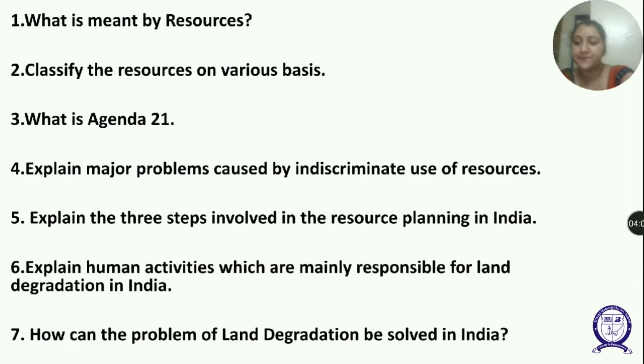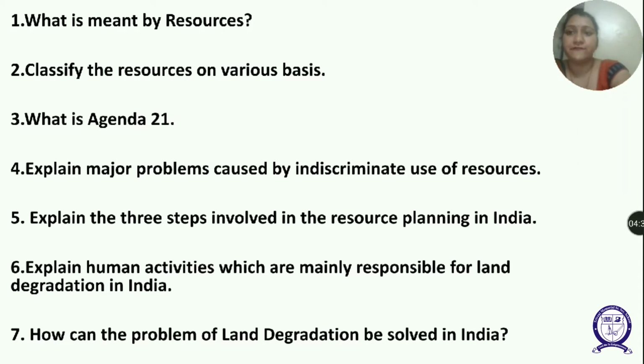And all the minerals and water resources that come in the oceanic area up to 12 nautical miles, or 22.2 kilometers from the coast, termed as territorial water, and resources therein belong to the nation.